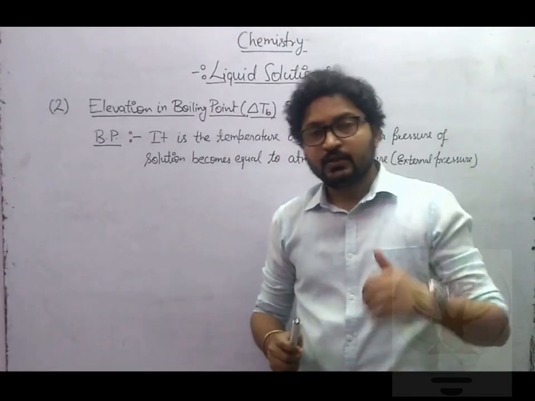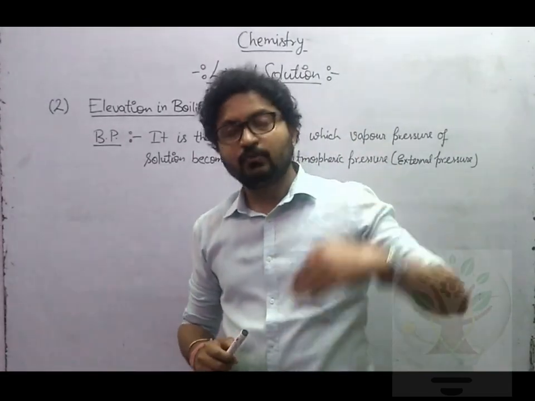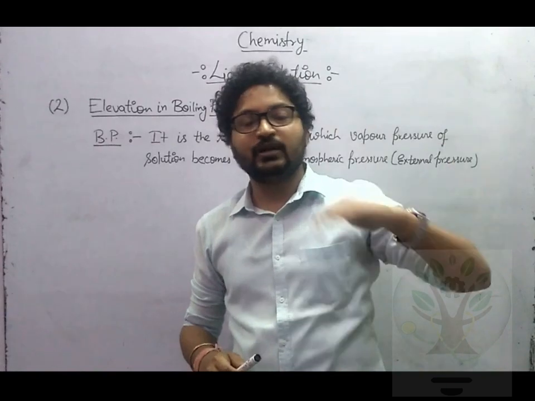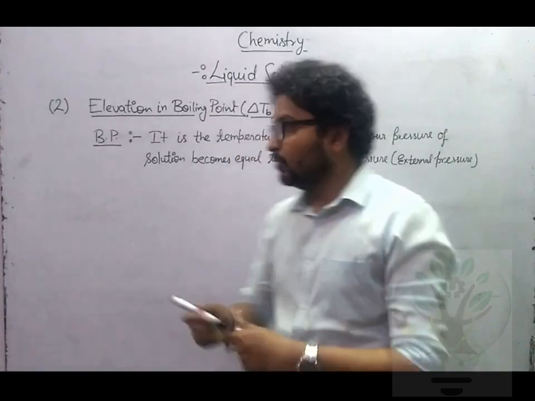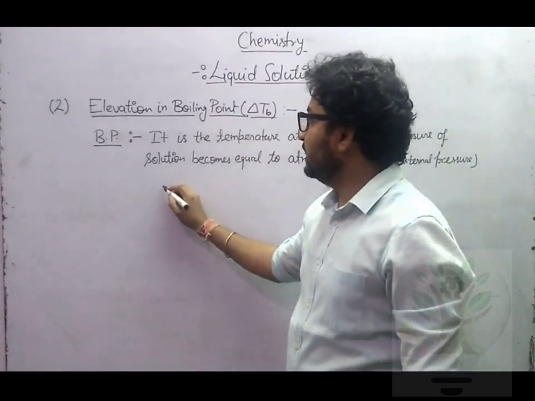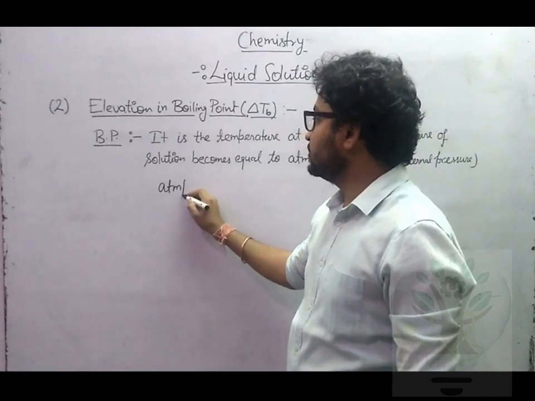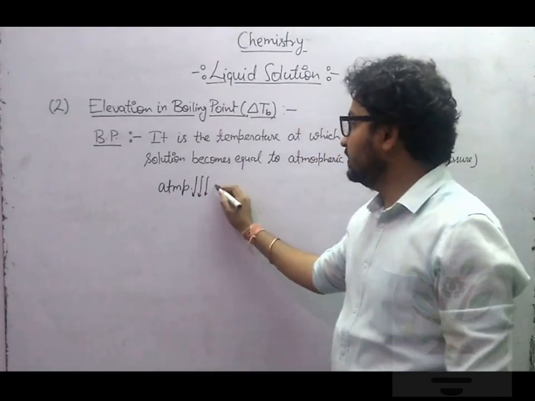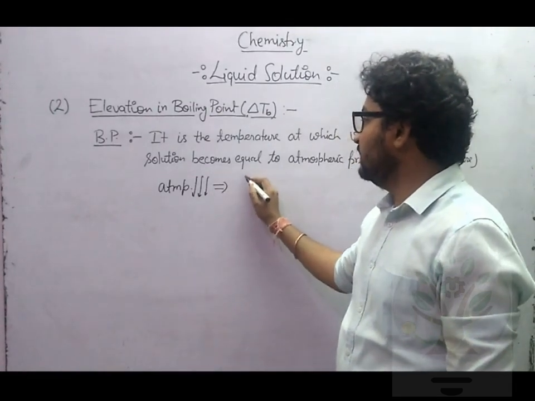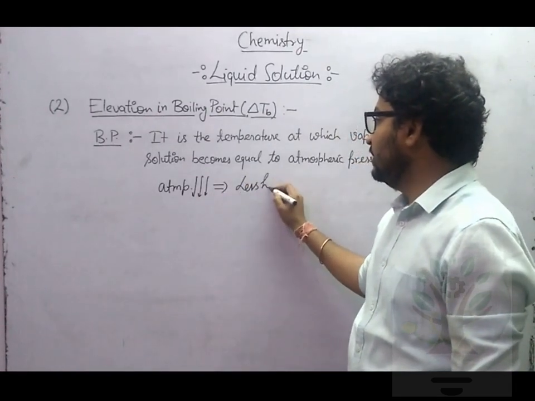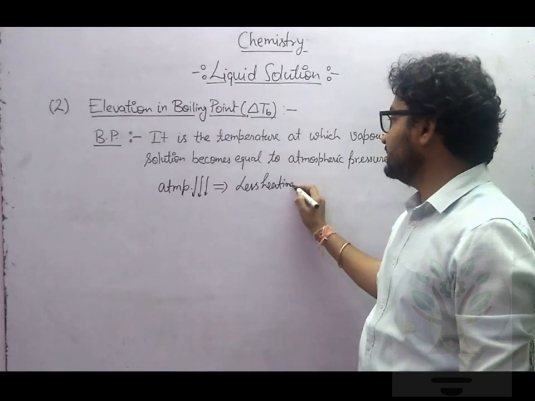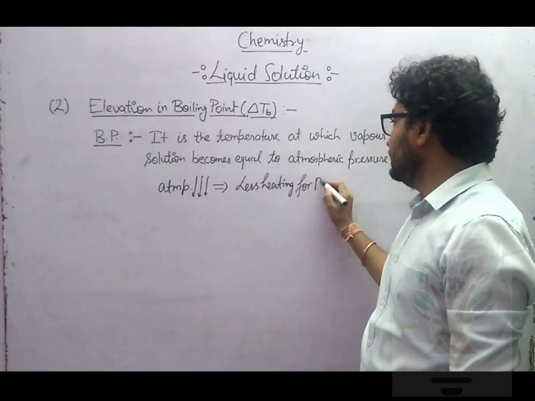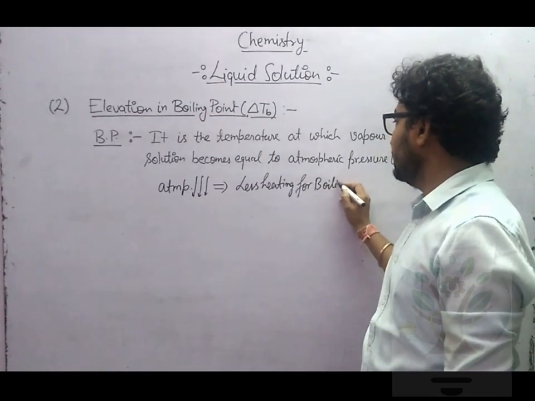Are you getting this thing? Once you move to a higher altitude, atmospheric pressure decreases. Atmospheric pressure decreasing means you will require less heating for boiling.